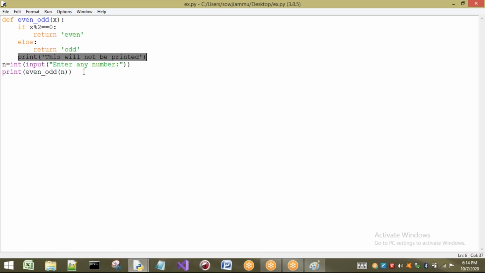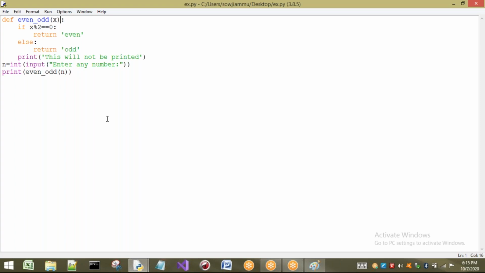It is not possible. So by this example you have to understand one thing: if you write a return statement and it is executed inside a function, then compulsorily from that point we come out of that function. That means we exit that function. This is a small example for that.